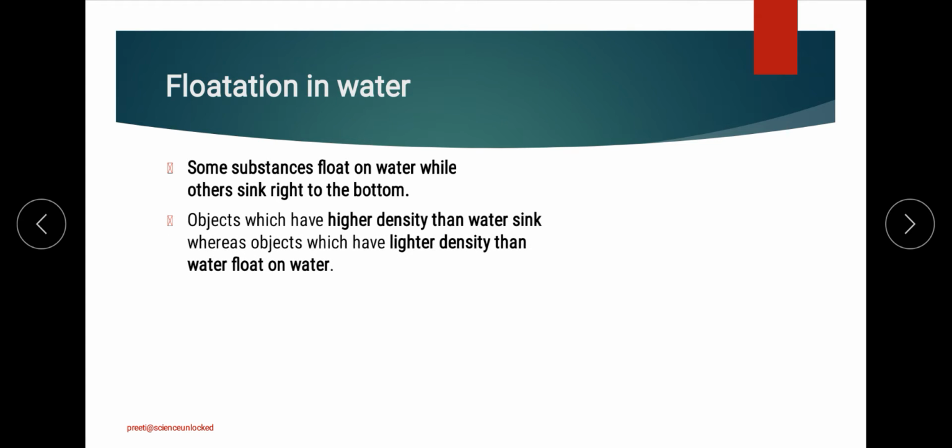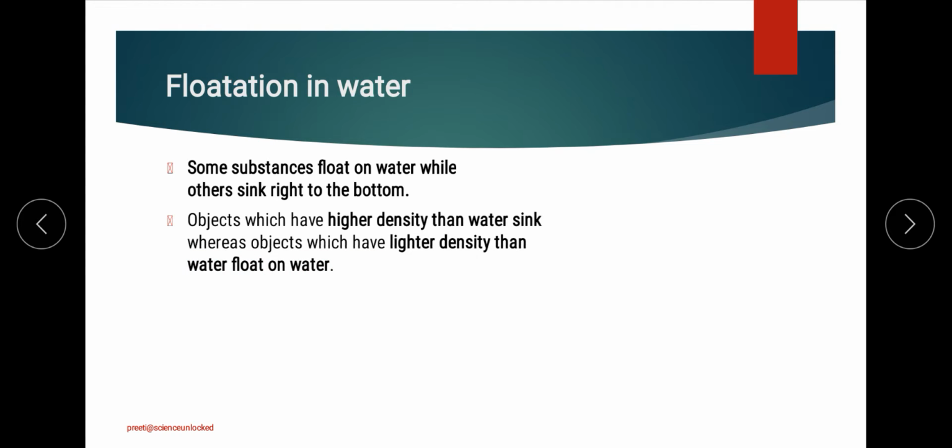Whenever we put something inside the water which has higher density than water, we will observe that the object sinks inside the water. On the other hand, something which has lighter density than water will